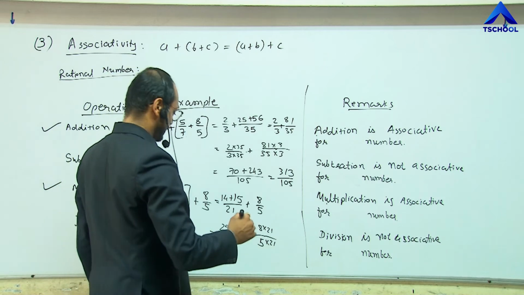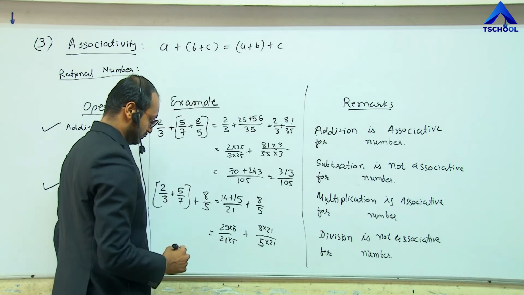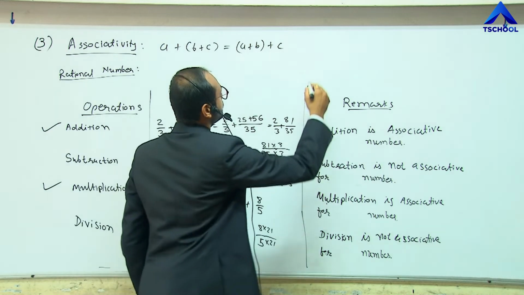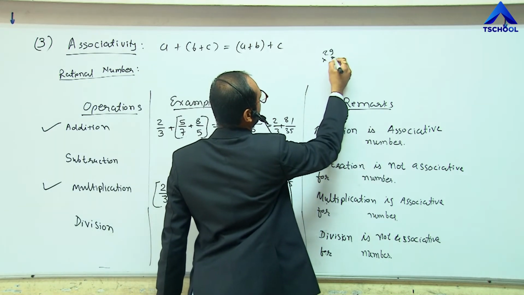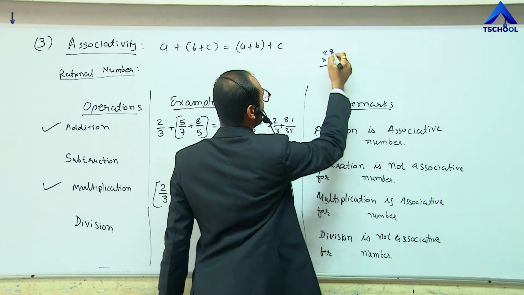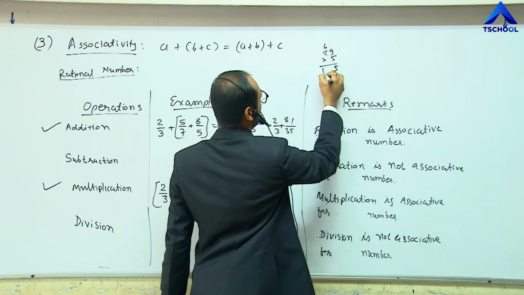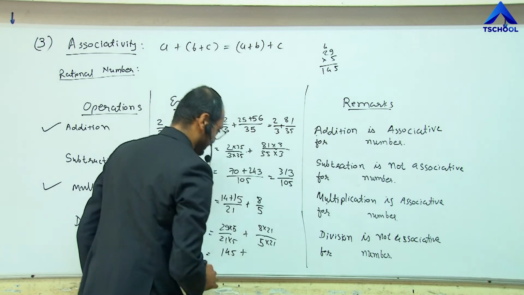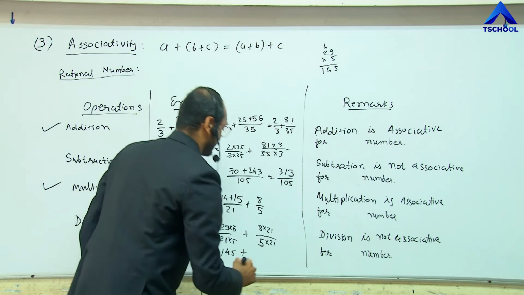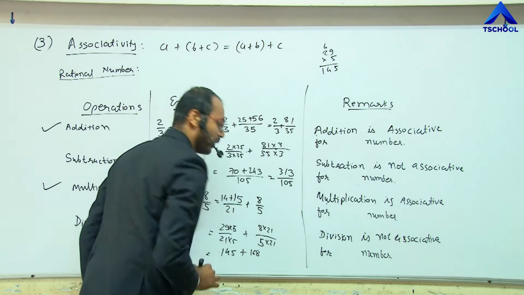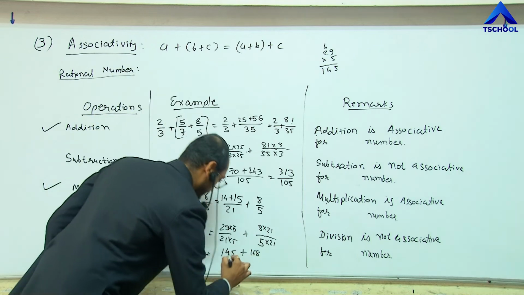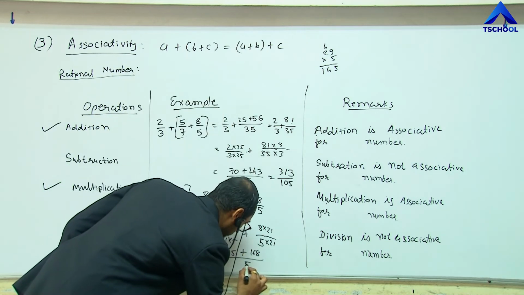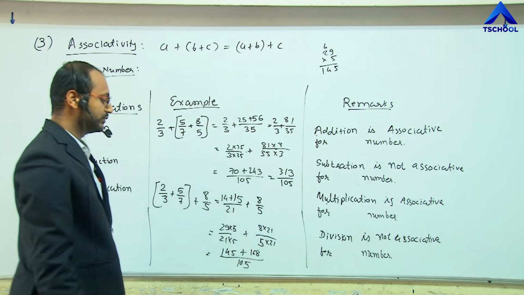Here 29 multiplied by 5 is 145 plus 21 8s are 168, and divide by 21 5s are 105.